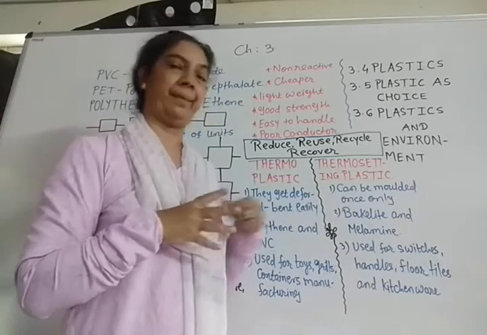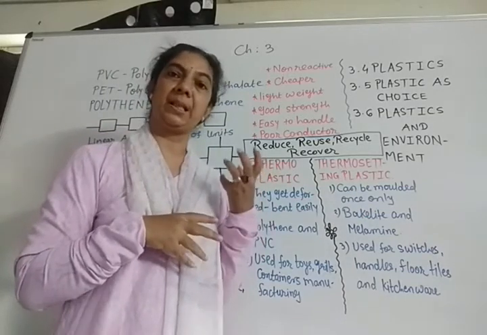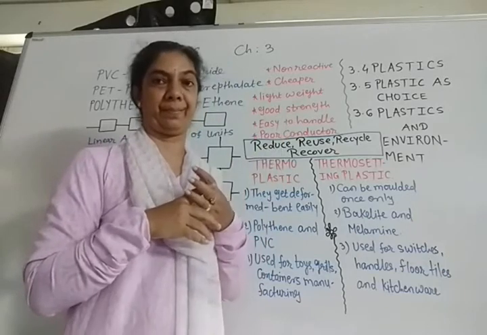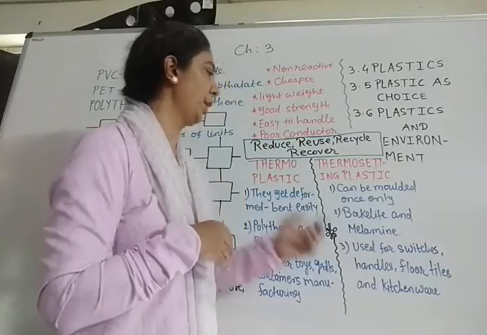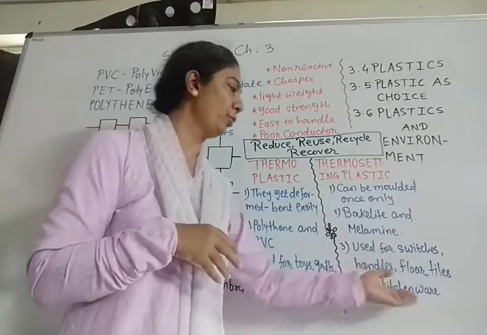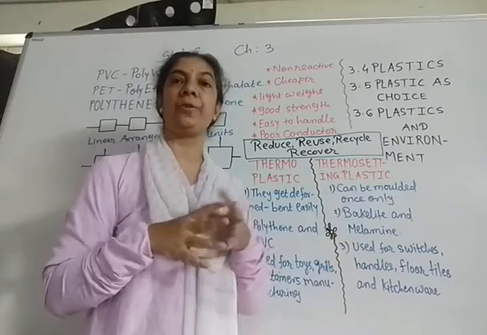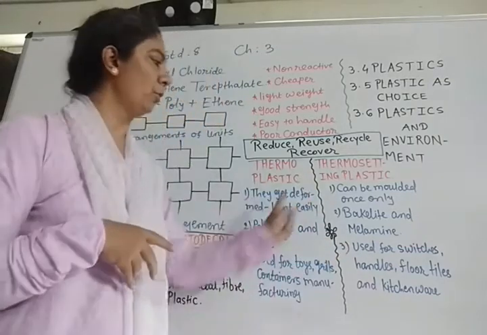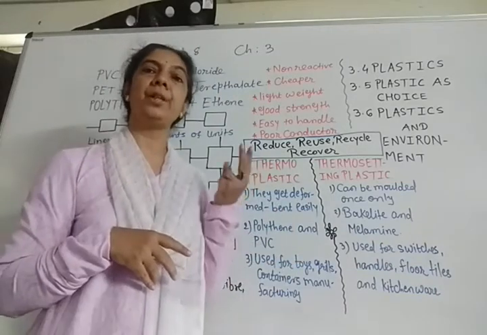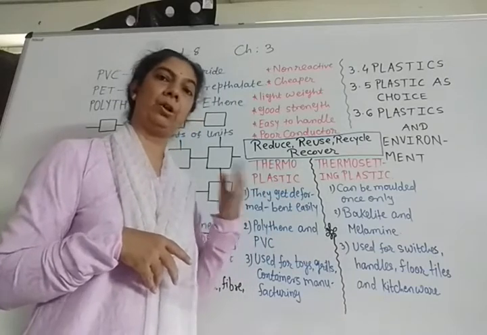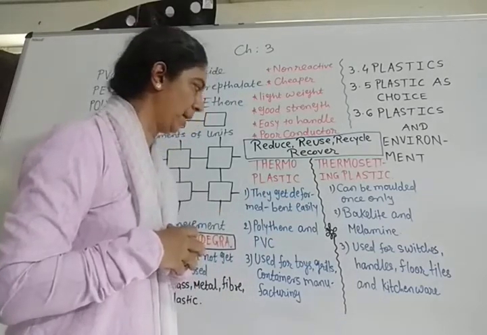And melamine can resist heat to a large extent, and that's why it is used for making floor tiles, or for making different types of kitchenware also. This difference is also asked to you in exams in a 2 marks question. So please learn all these questions.